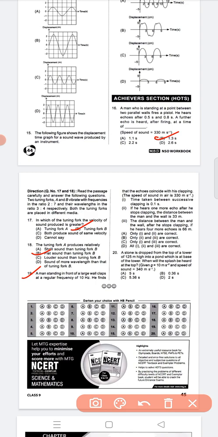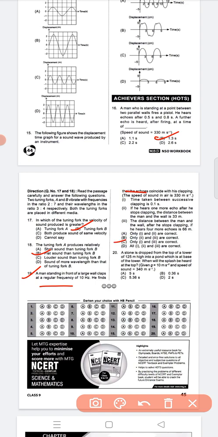Next, question number 19. A man standing in front of a large wall claps at a regular frequency of 10 Hz. He finds that the echoes coincide with his clapping. The speed of sound in air is given as 330 meters second inverse. So question number 19, C is the correct answer: only 1 and 3 are correct.